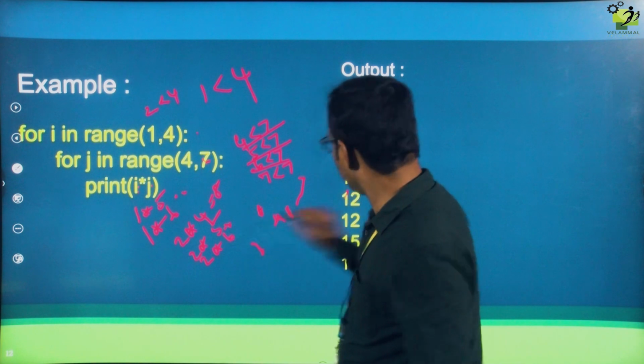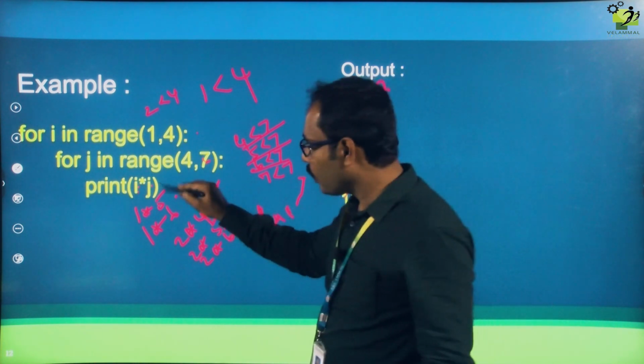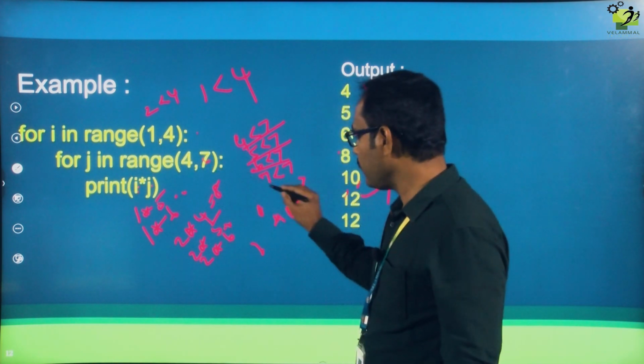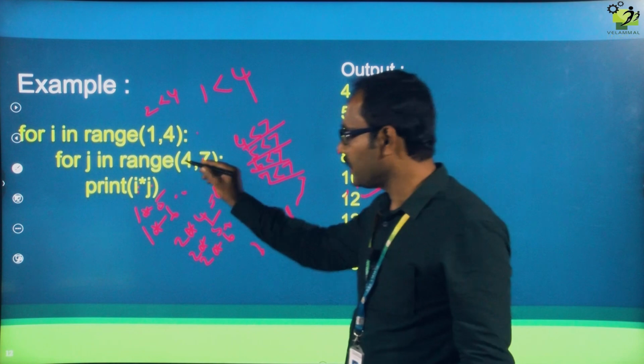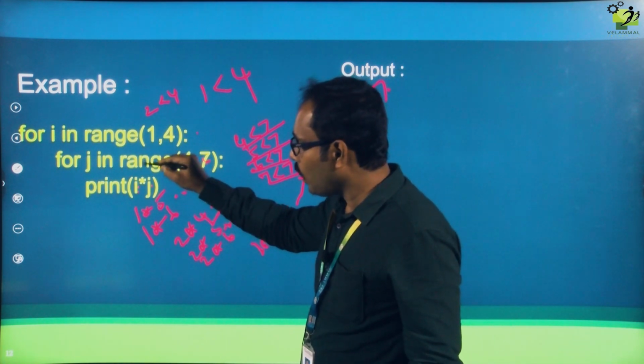2 into 6, 12. Okay. Now the same will go to the inner j loop only, that is the for loop. So now 7 less than 7. So the condition is false. Now it will go outside the for loop.